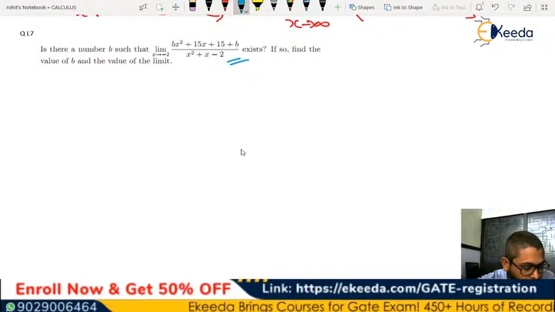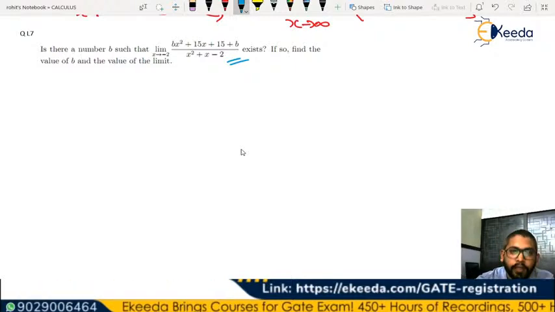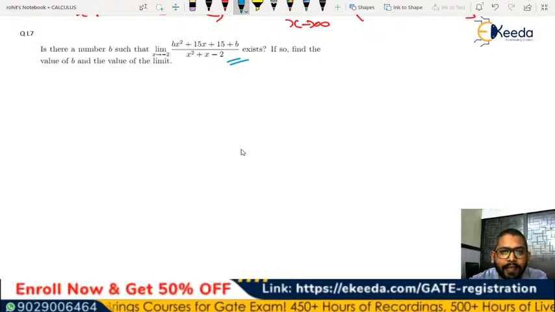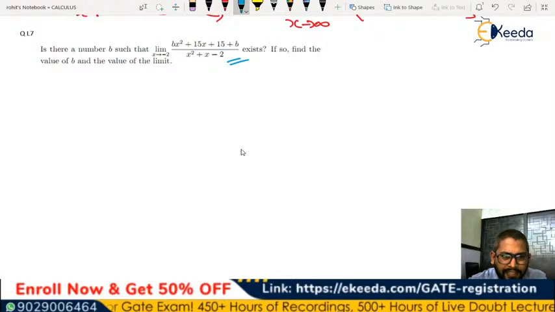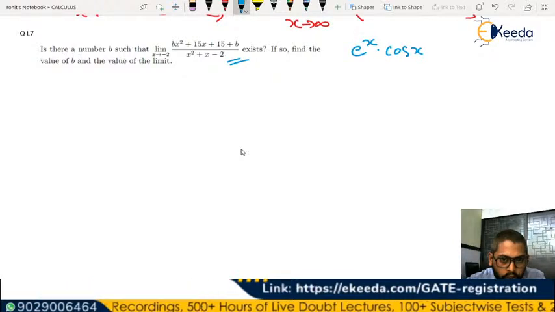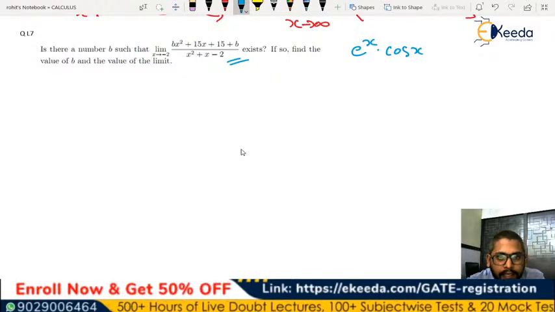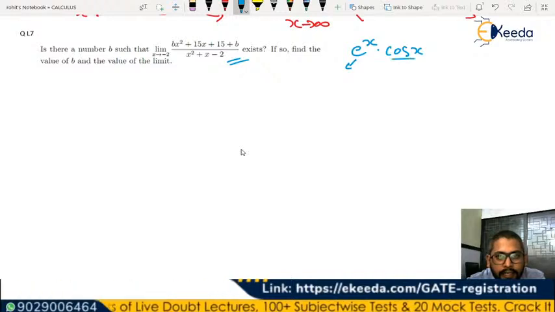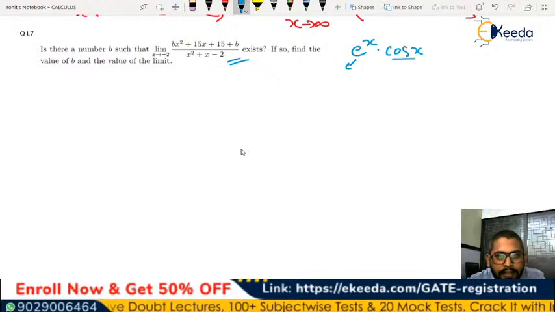Please explain e to the power of x f of x. Okay, this is a basic differentiation, right? Just imagine if you have e to the power of x into cos x. So by product rule, what you'll be differentiating, how you'll be differentiating, is first you'll differentiate this and keep this, and then differentiate this and keep this, right?